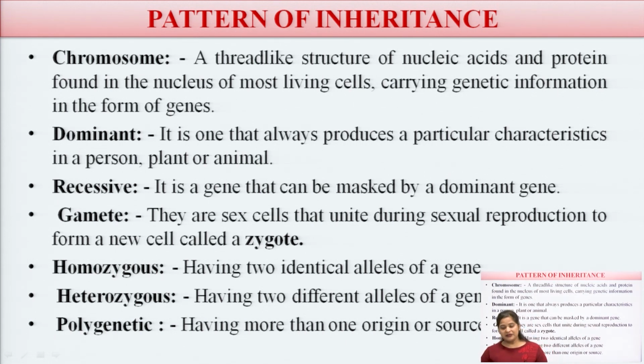Now, next things are gametes. So, they are the sex cells that unite during the sexual reproduction to form the new cell called zygote. Then homozygous, having two identical alleles of the gene, heterozygous having two different alleles of the gene, it is homozygous and heterozygous. Now, next one is polygenic. Polygenic means having more than one source, means there are so many sources of that particular origin of gene.